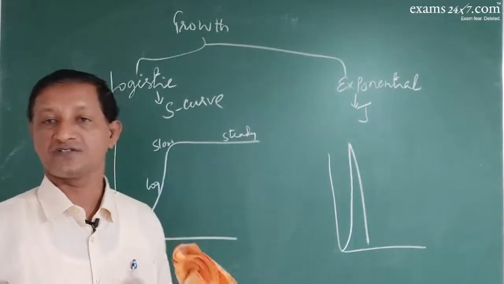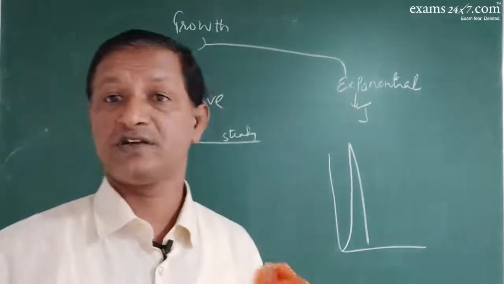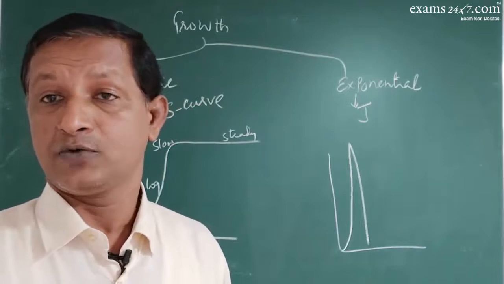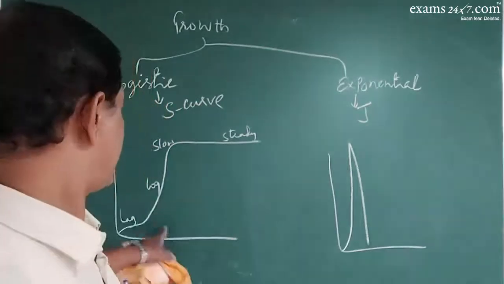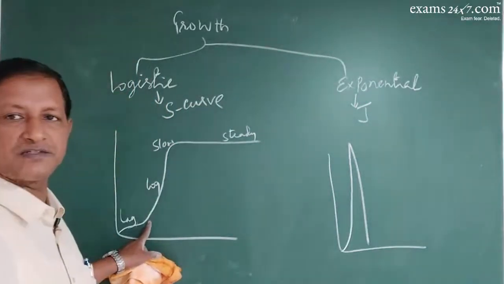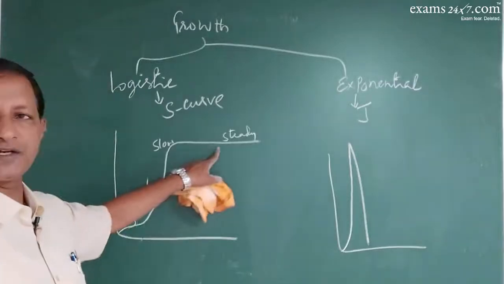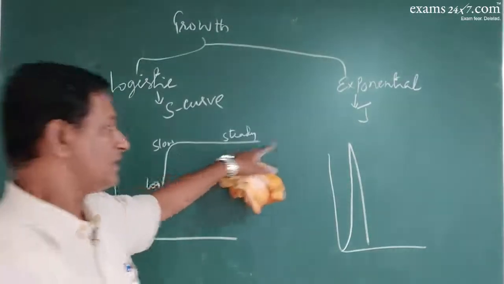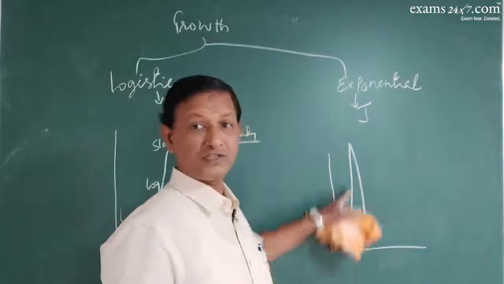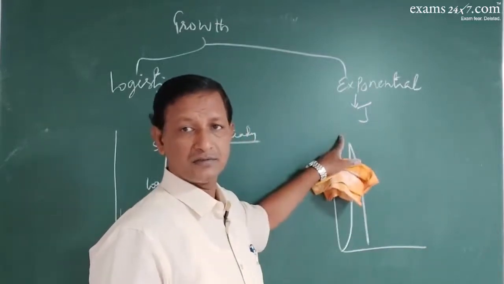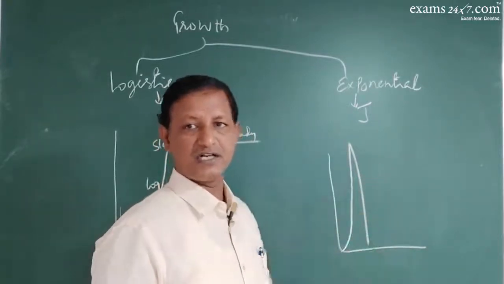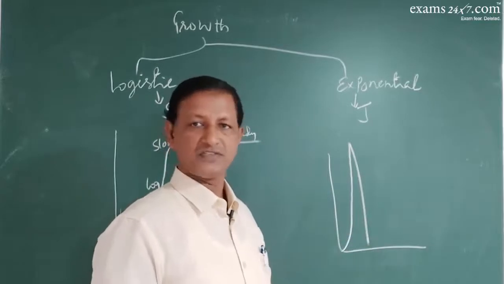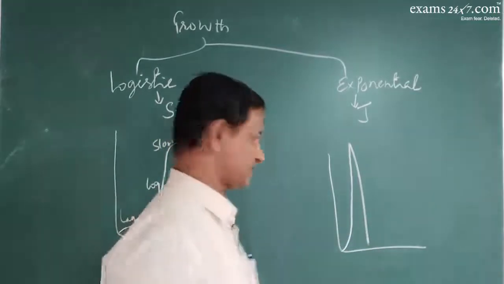That means it has to manage the resources in a very wise manner. So here the resources are managed in a wise manner so that population will remain for a long period of time. Here growth is fast, but it suddenly ends, suddenly falls down, which is not good, which is not desired.